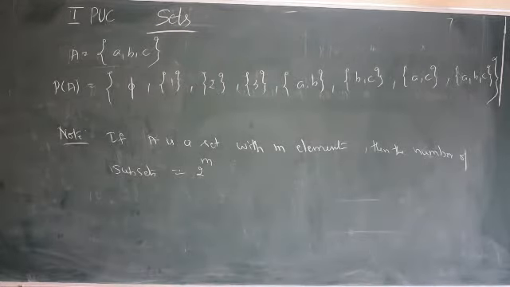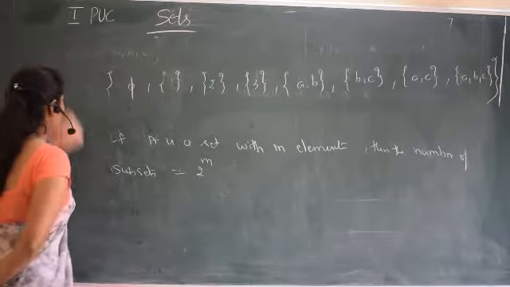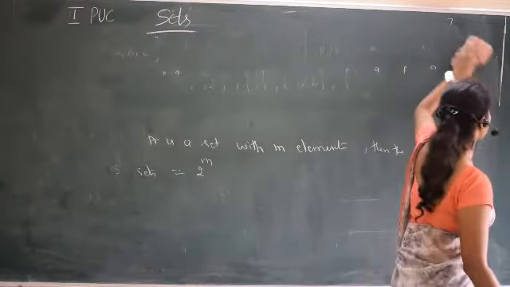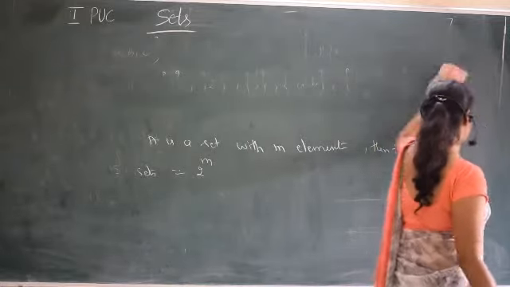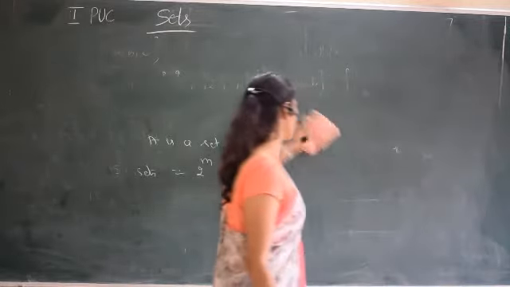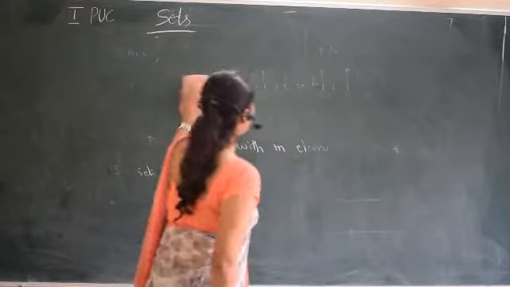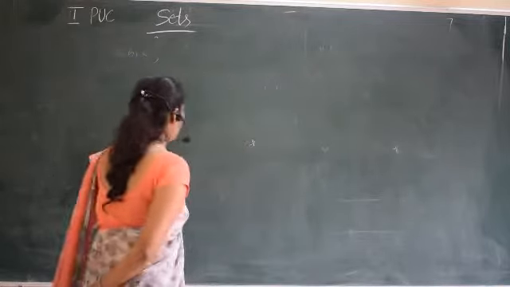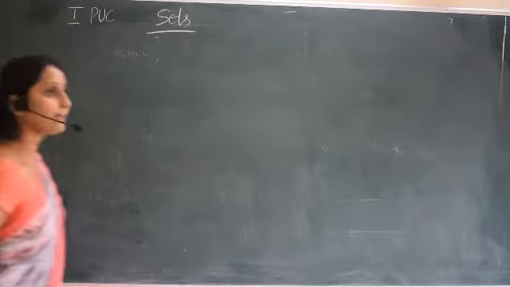Next is the universal set. So what is a universal set? The power set, you know, is the set of all subsets of a given set. Next, what is a universal set? A set for which all the other sets are subsets is called a universal set. It's the biggest set.